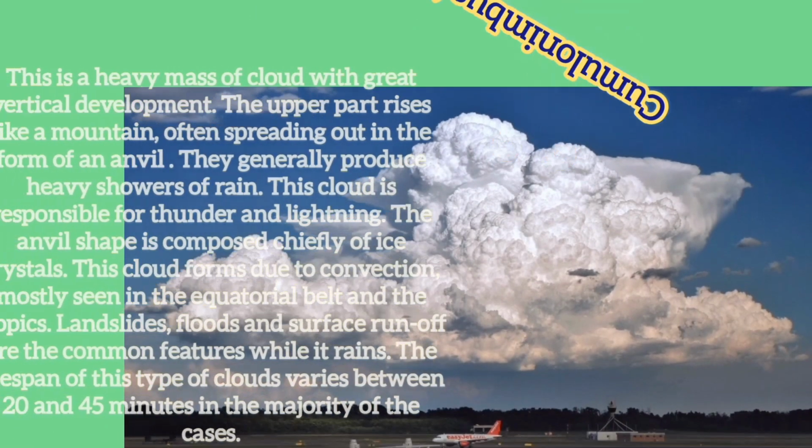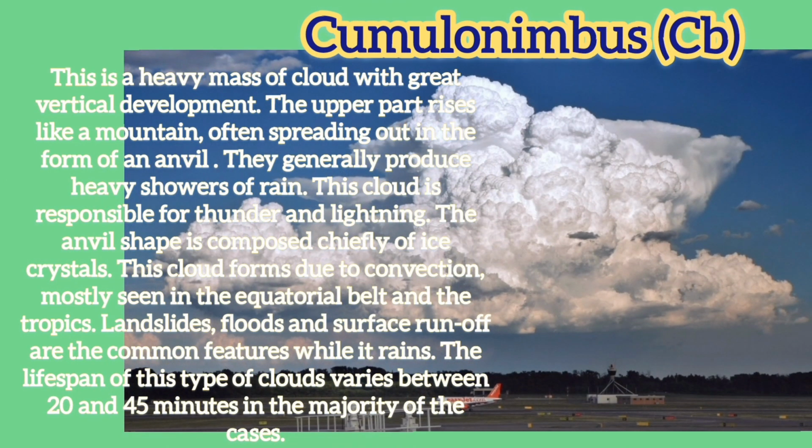Cumulonimbus. This is a heavy mass of cloud with great vertical development. The upper part is like a mountain, often spreading out into the form of an anvil. They generally produce heavy showers of rain. This cloud is responsible for thunder and lightning. The anvil shape is composed chiefly of ice crystals. This cloud forms due to convection, mostly seen in the equatorial belt and the tropics. Landslides, floods and surface runoff are the common features while it rains. The lifespan of this type of cloud varies between 20 and 45 minutes in the majority of cases.